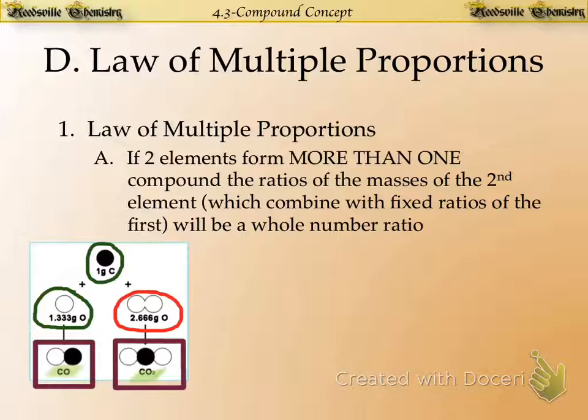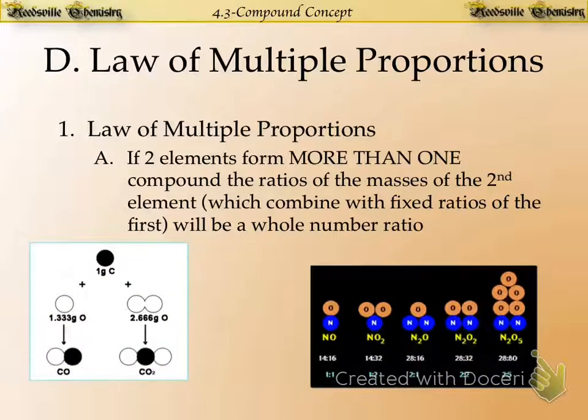Now, what's important to notice? The numbers. Notice that carbon dioxide will have twice as much oxygen as the carbon monoxide by mass. That's the law of multiple proportions. We can do the same thing with nitrogen oxide compounds. If we split up this little chart that I have into 2 sides, and we just look at the things to the left of that white line, we see nitrogen monoxide and nitrogen dioxide. Now, nitrogen has a mass of 14. We'll figure that out later. But it has a mass of 14. If we double the amount of oxygen, you'll notice that the mass of the oxygen also doubles.